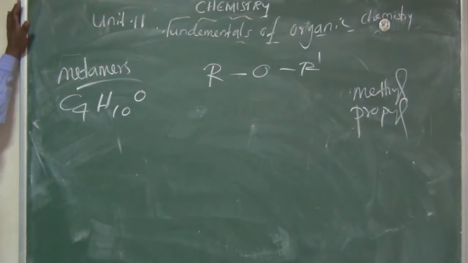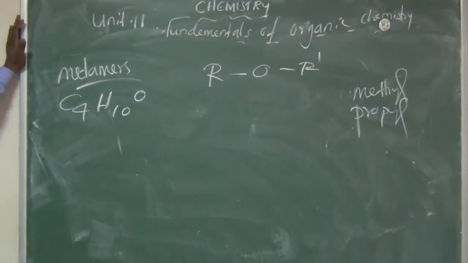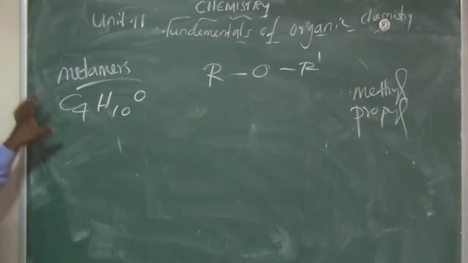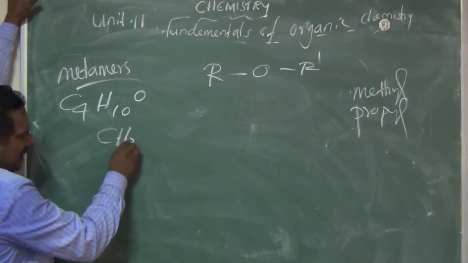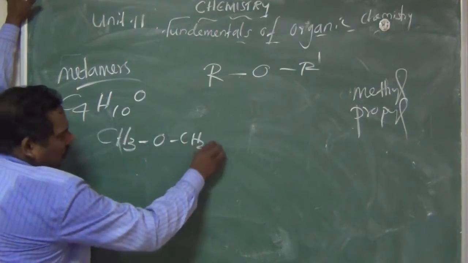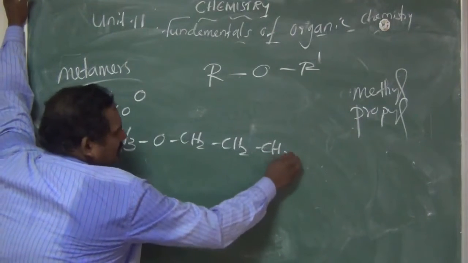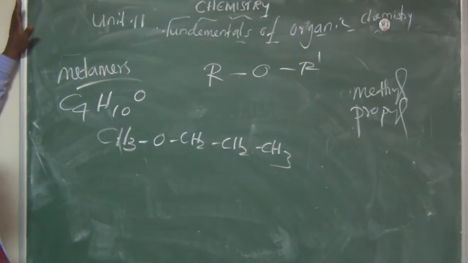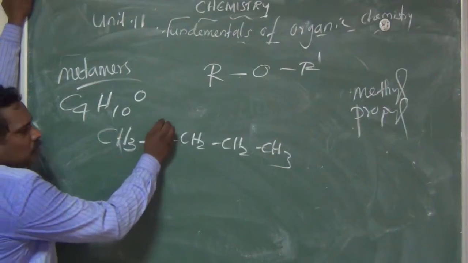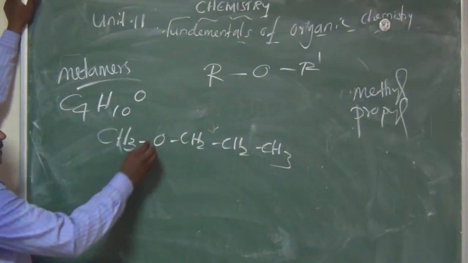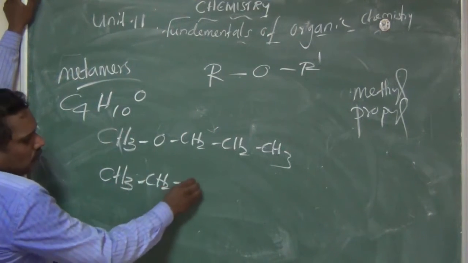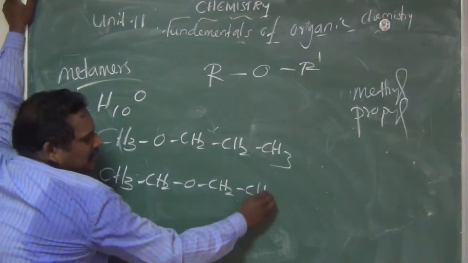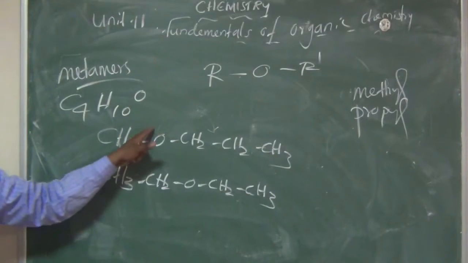C4H10O. This is one of the compounds having this molecular formula. What's the formula? C4H10O. So I am writing one example: CH3O, CH2, CH2, CH3. Okay, this is one of the compounds. For the next compound, the oxygen goes to the center: CH3, CH2, O, CH2, CH3. Am I right? Yes or no? Now the oxygen has gone to the center.